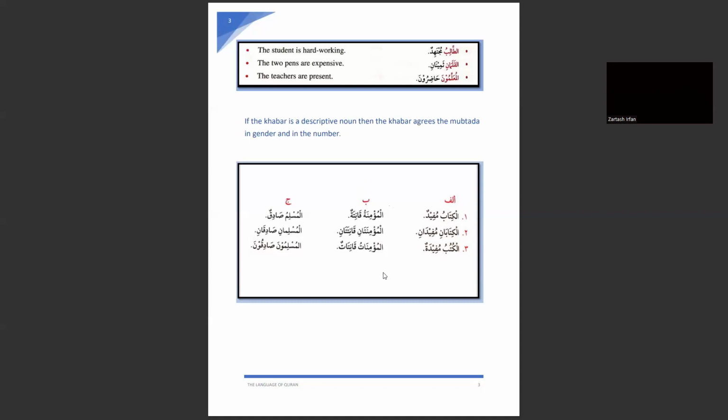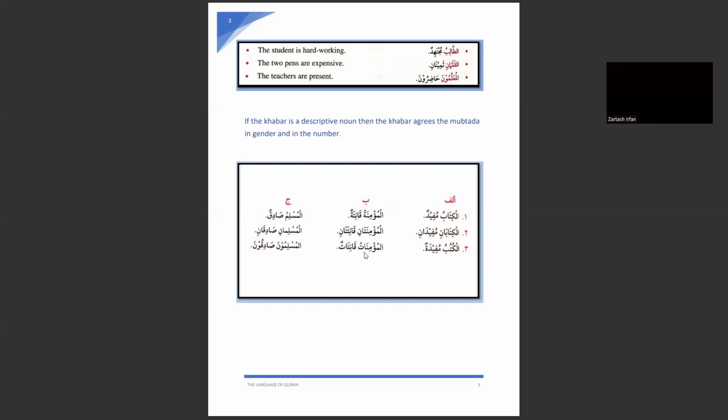Now let's look at column B. Here our mubtada are feminine. See here, al-mu'minatu qanitatun, al-mu'minatani qanitatani. Look here, we know the rafa status: al-mu'minatu is marfu. Al-mu'minatani, with ani, again marfu.